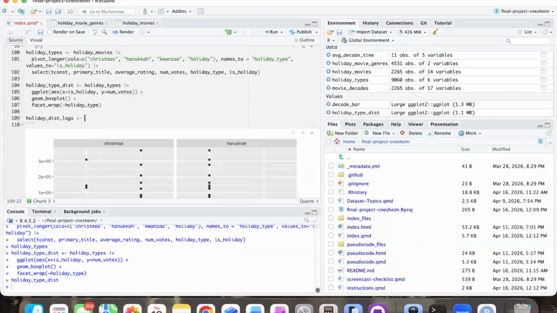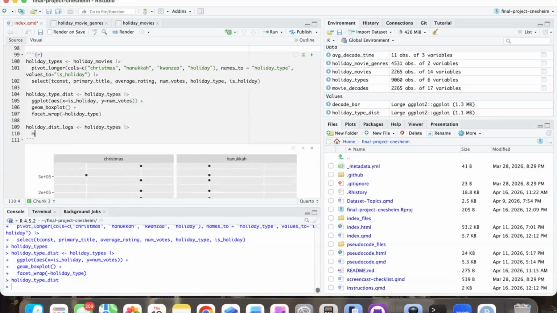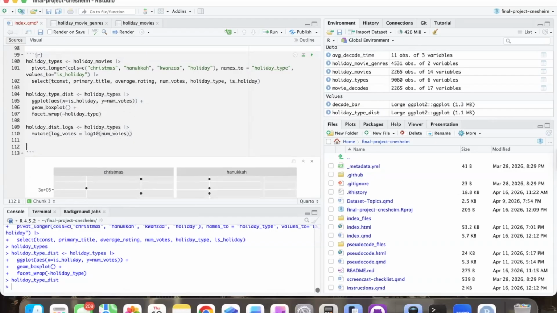We're going to create a new data frame. We're going to call it logs, because this is going to take the log of the holiday types. Okay. We're going to take the logs, use mutate again, and create log votes. We're going to take the log of each number of votes so that we scale it down but keep the data.